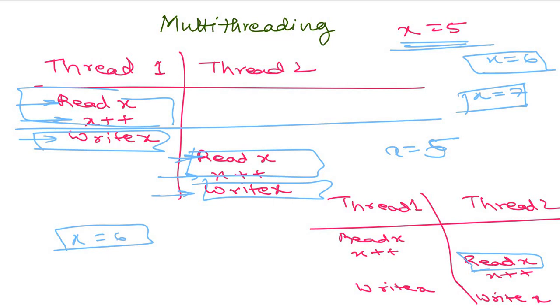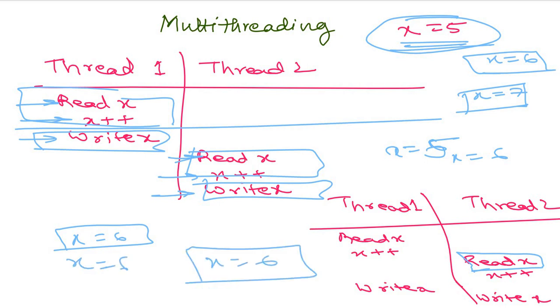So it reads x's initial value, that is 5, and does x plus plus and gives us x is equal to 6. So here also after write x, we get x is equal to 6, and here also we get x is equal to 6. Which means that we didn't get the desired result, which was x is equal to 7. And this case is known as race condition.